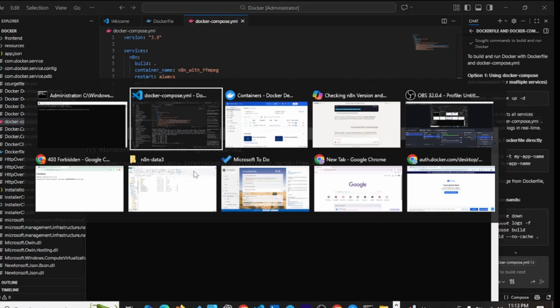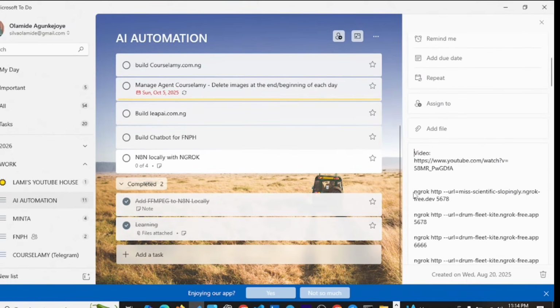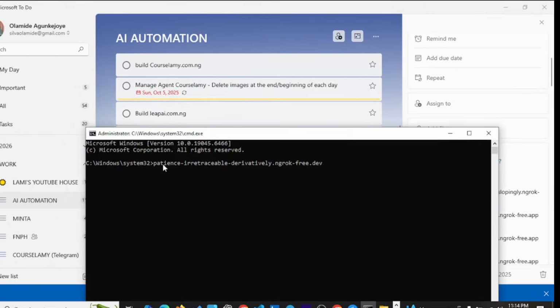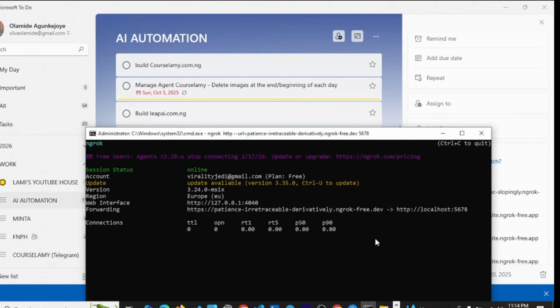We'll type ngrok http --url= and put the URL behind it, then we'll type 5678, which is the port on which it should run. Let me copy this in case we are not correct, so we don't start again. Okay, I think we are correct. Good. So ngrok is running now.